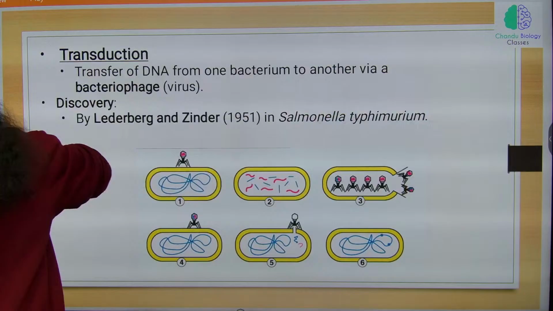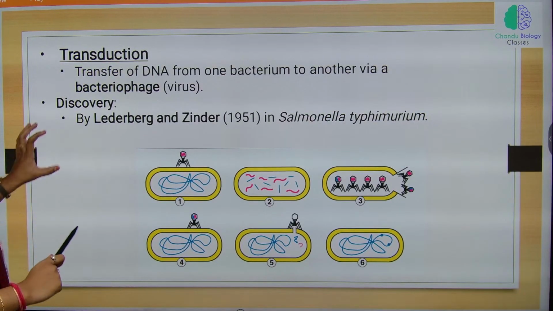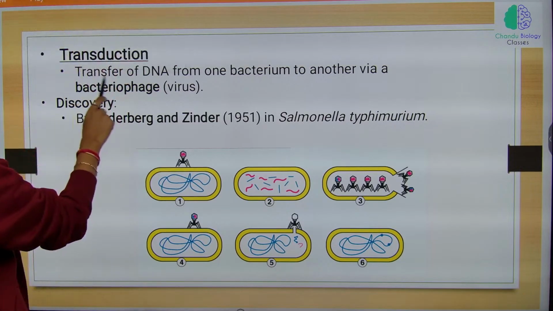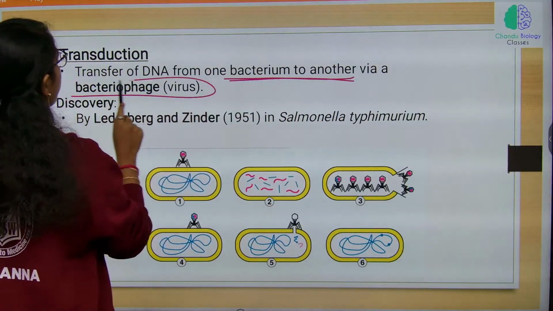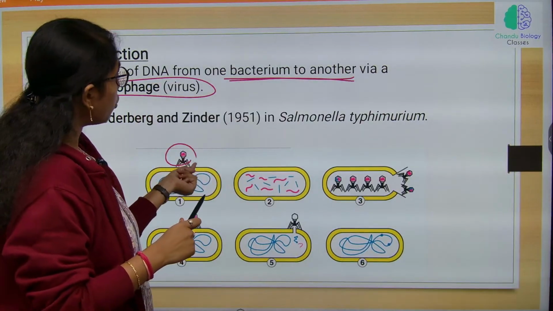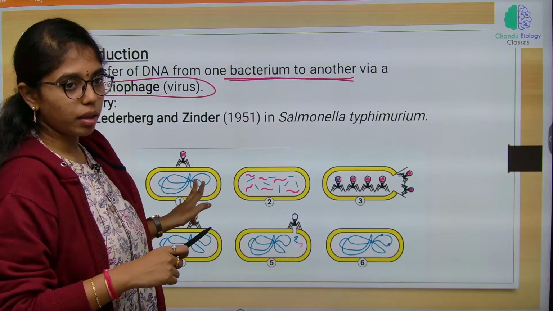Next is transduction, wherein genetic material or DNA is transferred from one bacterium to another by a bacteriophage. Transfer of DNA from bacteriophage to bacteria. Bacteriophage is a virus which infects bacteria, right?